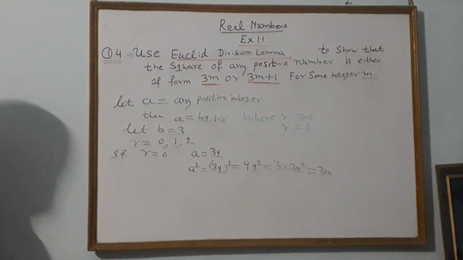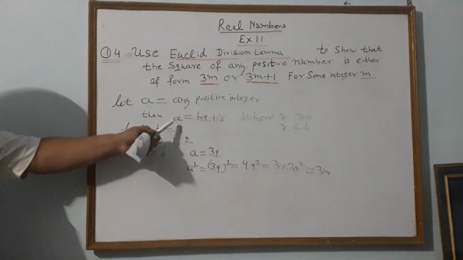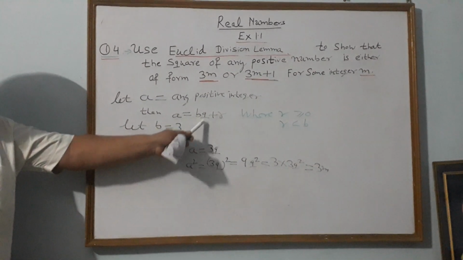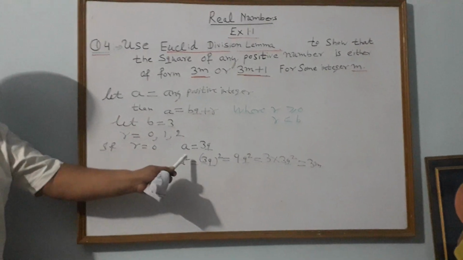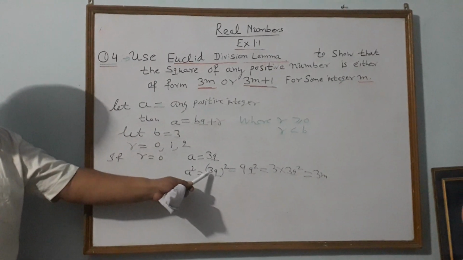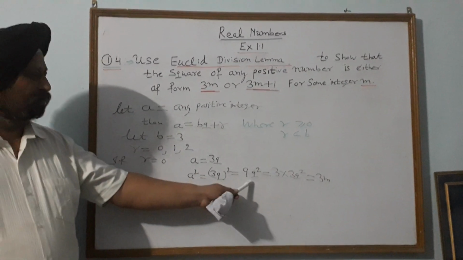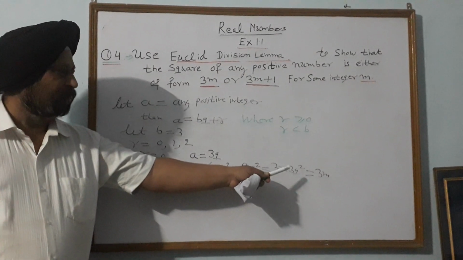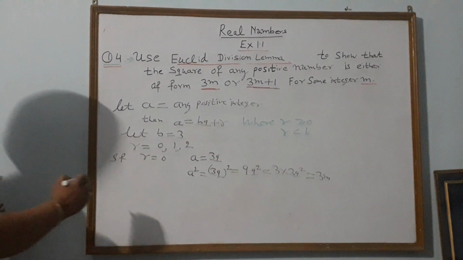So when r is 0, the value of a is 3 into q, that is 3q plus r, where r is 0. Therefore the value of a is equal to 3q, then a square is equal to 3q whole square, which is equal to 9q square, equal to 3 into 3q square. What is its form? 3m. If r is equal to 1,